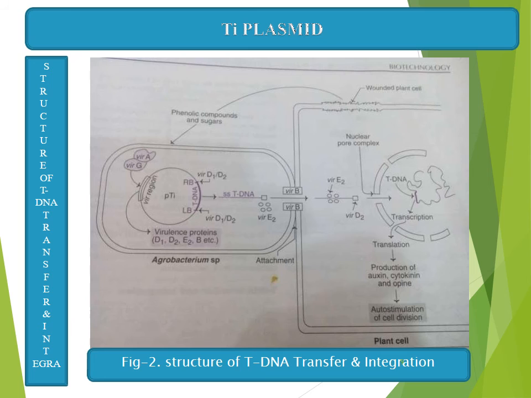Okay. So when the T-DNA integrates into the plant genome, automatically the overproduction of auxin and cytokinin as well as opine takes place. So it leads to auto-stimulation of cell division of the plant cell. So you know that when excess production of cells occurs, there will be a crown formation and this leads to Crown Gall disease. That is, the gall formation occurs at the region of the plant, leading to Crown Gall disease.